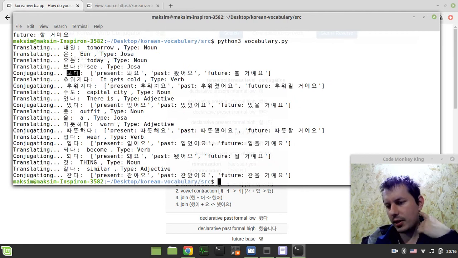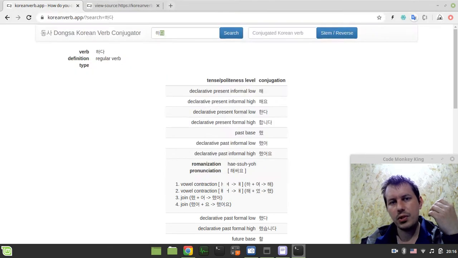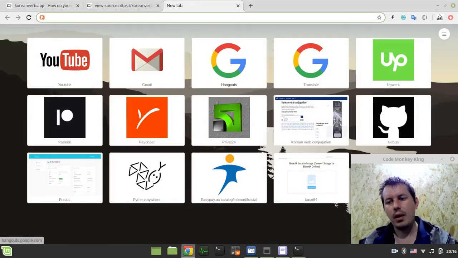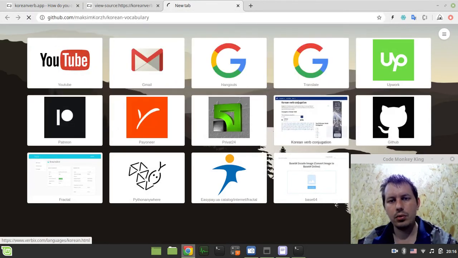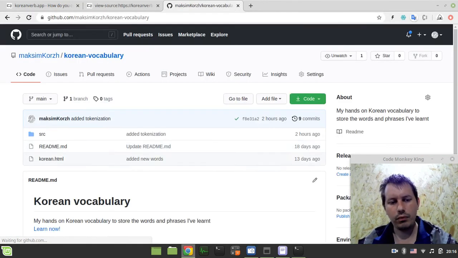Okay, so I still need to think a little bit about the eventual format of the data to store to the CSV file, because we would be generating our interactive page from the CSV file, and the eventual result would look similar to what I've been doing manually so far.